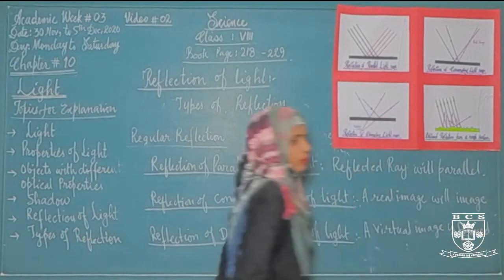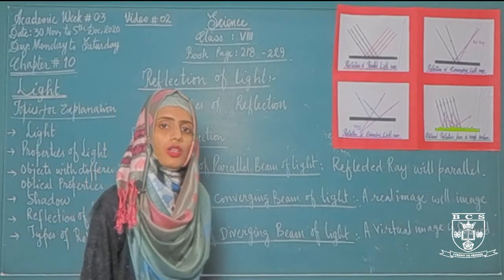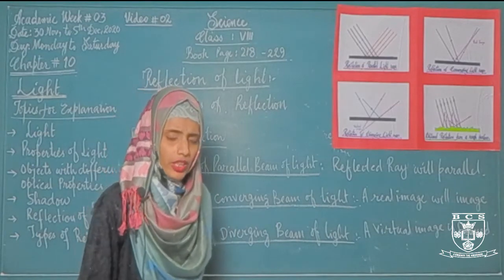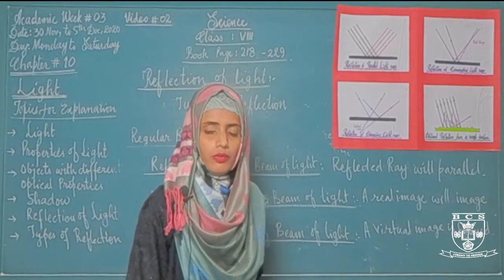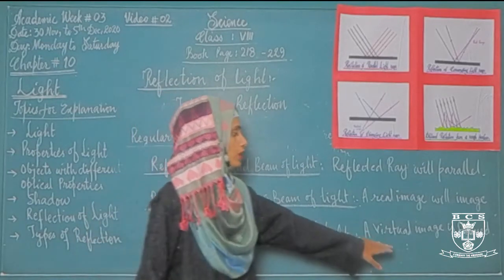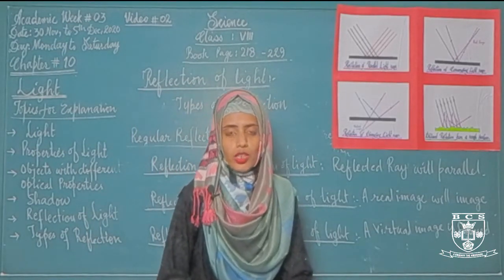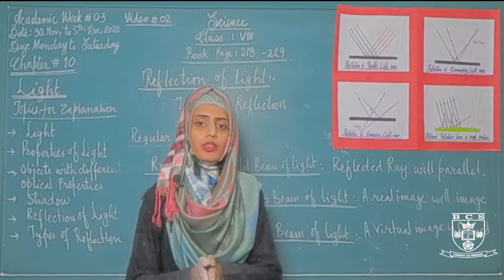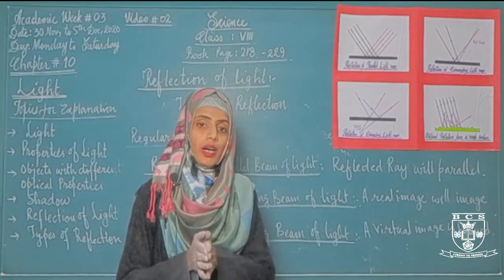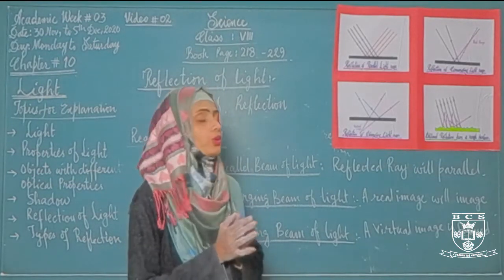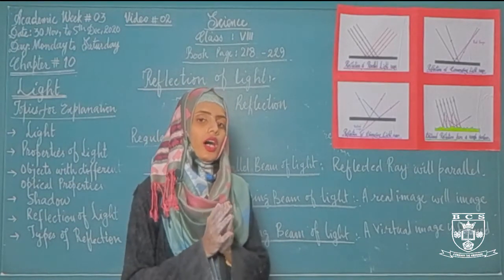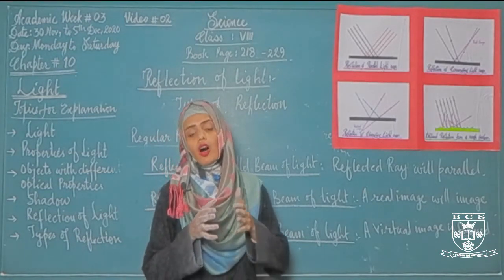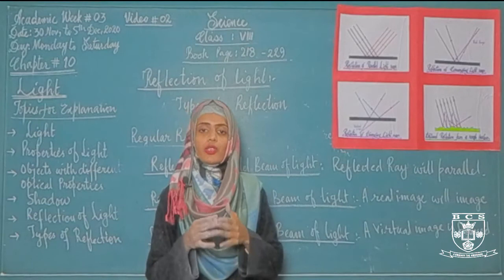What is a virtual image? An image that cannot be caught on the screen. Then how can we see the virtual image? We are seeing virtual images which cannot be caught on the screen. So the answer is, when the diverging rays strike a plane mirror surface, a virtual image is formed, but the diverging beams of light are caught or converted by the lens which is present in our eyes.